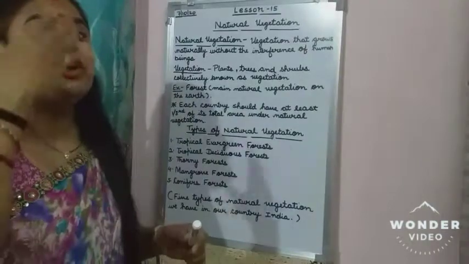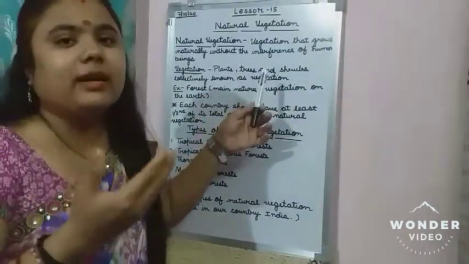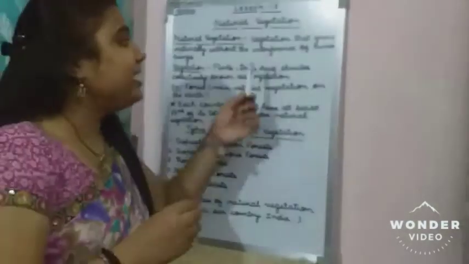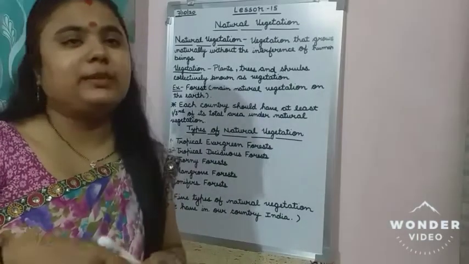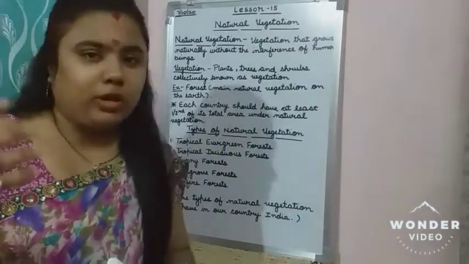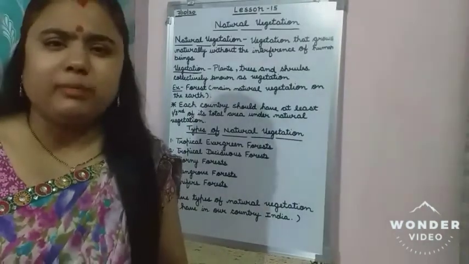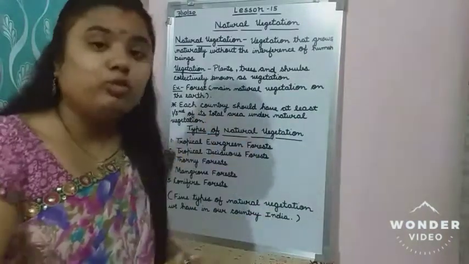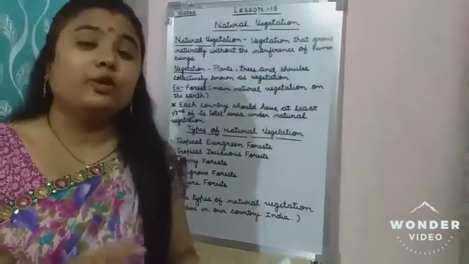Now see what is the meaning of natural vegetation. These plants, trees and herbs are growing in nature without any interference of human beings. The plants are growing by themselves. We are not doing anything. We have to put some water sometimes on the plants in our home, but whatever plants are there outside, we don't have to do anything. They are growing on their own in our nature.